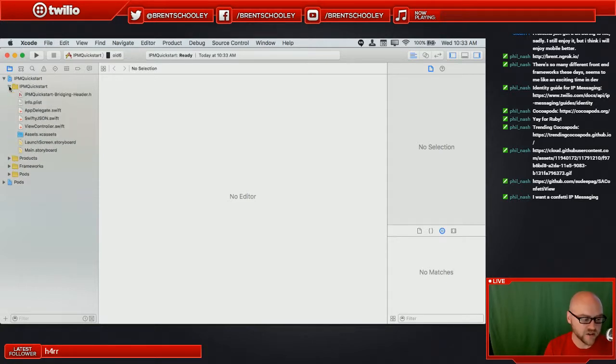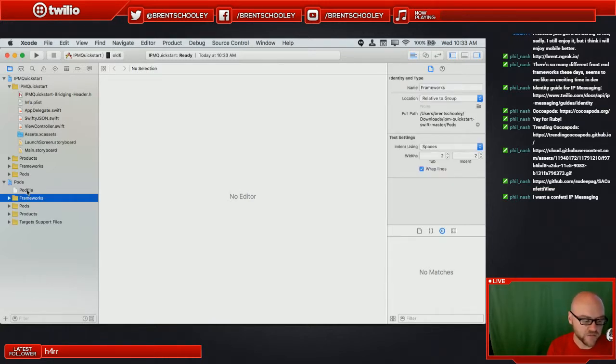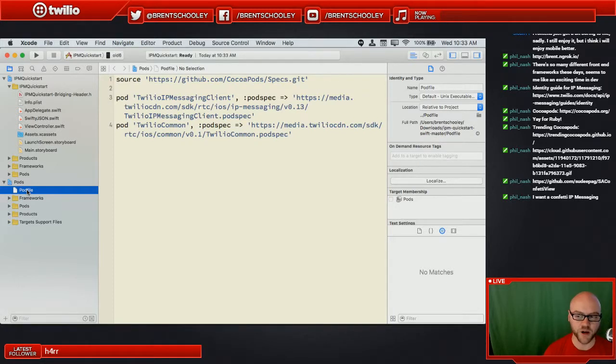We can drill into the IPM quick start folder, and we'll see files that we were familiar with, like storyboards and Swift files. This pods project here has our pod file, and that's our first opportunity to look at what a pod file looks like. So we have the source for where it should check for CocoaPod specs, and then we have a couple of pod specifications. This is saying that we want to bring in Twilio's IP messaging client, and it's also saying that we want to bring in Twilio Common, which is another one of our pods.